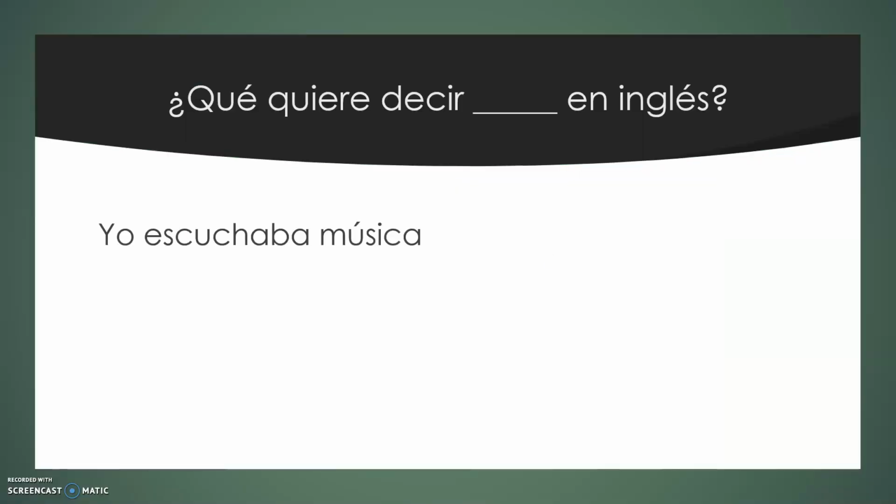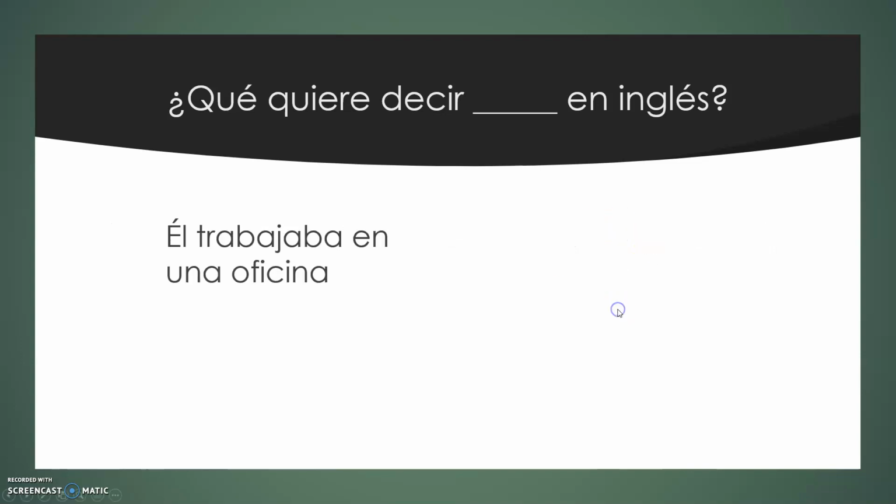So, ¿qué quiere decir yo escuchaba música en inglés? That means I was listening to music, or I used to listen to music in the past. What about él trabajaba en una oficina?